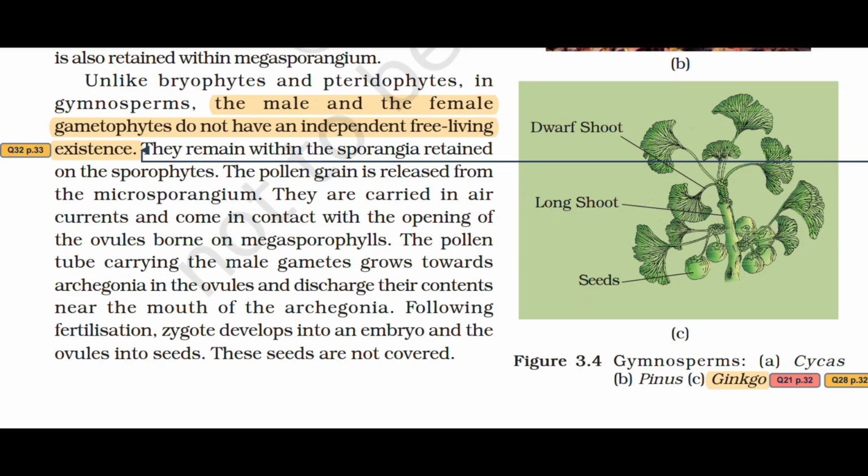The pollen grain is released from the microsporangium. They are carried in air currents and come in contact with the opening of the ovules borne on megasporophylls. The pollen tube carrying the male gametes grows toward the archegonia in the ovule and discharges its contents near the mouth of the archegonia. Following fertilization, the zygote develops into an embryo and the ovules into seeds. These seeds are not covered.